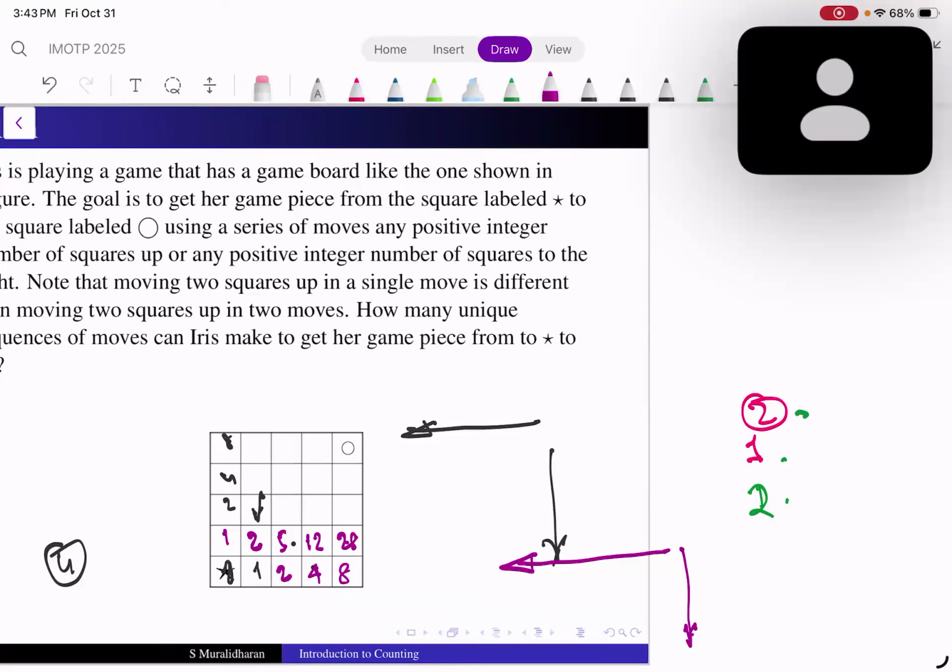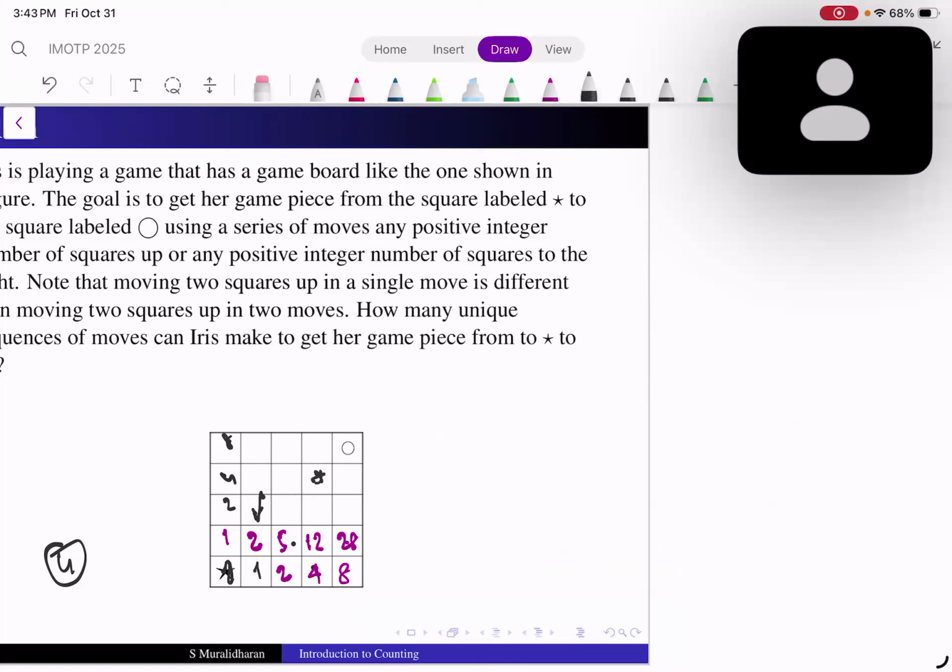So the only thing to understand here is that whenever I want to reach any one square, I could have reached it directly from this one, or like this, or like this, and so on. So everything will be to the left as well as down below. So whatever the number of ways of reaching each square, I have to add to that one, because I reach that square and then one jump will get me to the required square. So the rule is this.